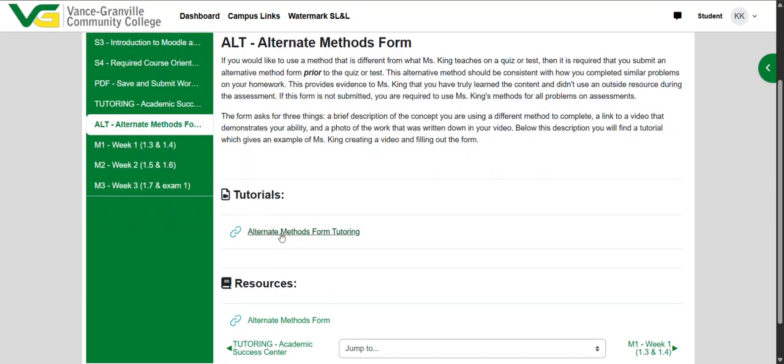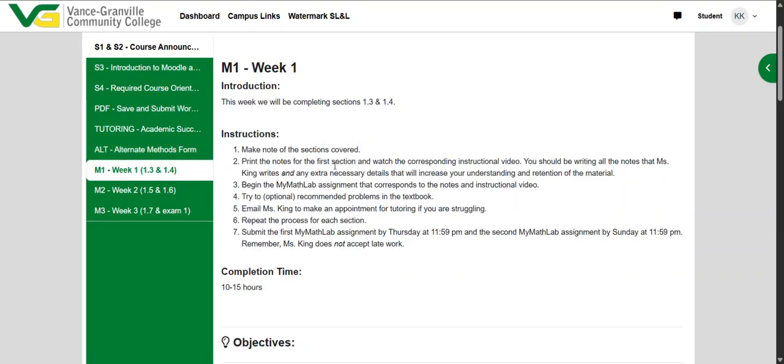Here's a video where I walk myself through the process and show you exactly what to do, and then here's the form itself. Next, we have the actual modules. They're all laid out the same. I put all the modules up for the first chapter so that if you need to work ahead based on your schedule, you'll be able to do that.